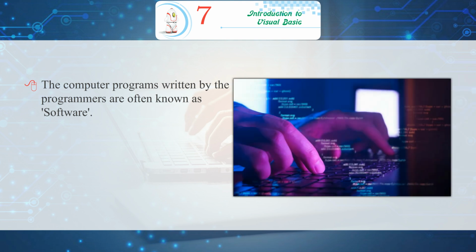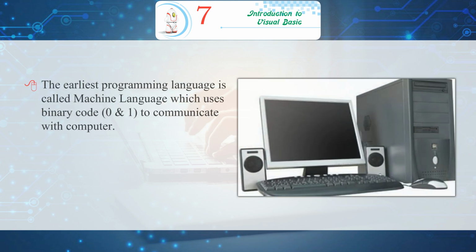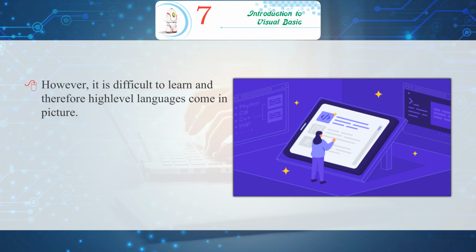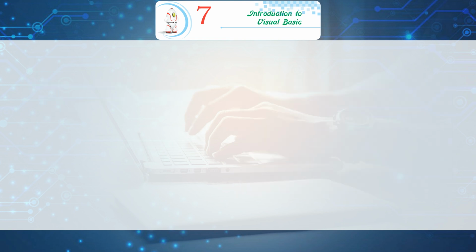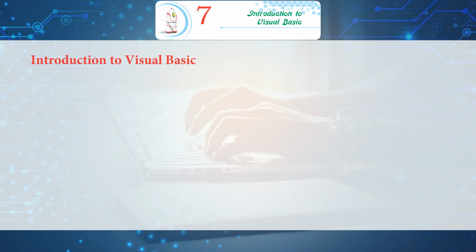The computer programs written by the programmers are often known as software. In order to create a computer program, we need to use a programming language. The earliest programming language is called machine language, which uses binary code 0 and 1 to communicate with computer. However, it is difficult to learn and therefore high-level languages come in picture. Java, JavaScript, C, C++, C#, and Visual Basic are some examples of high-level languages.